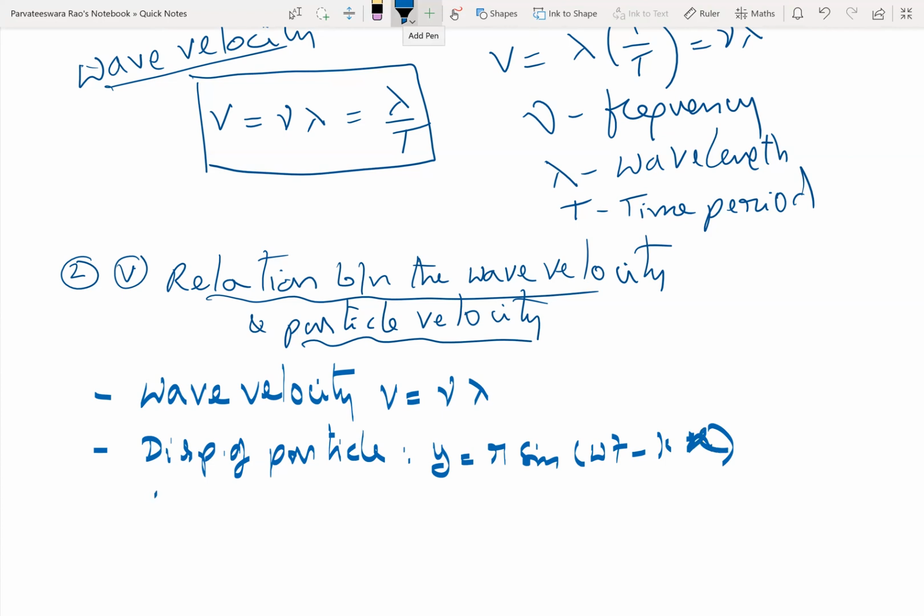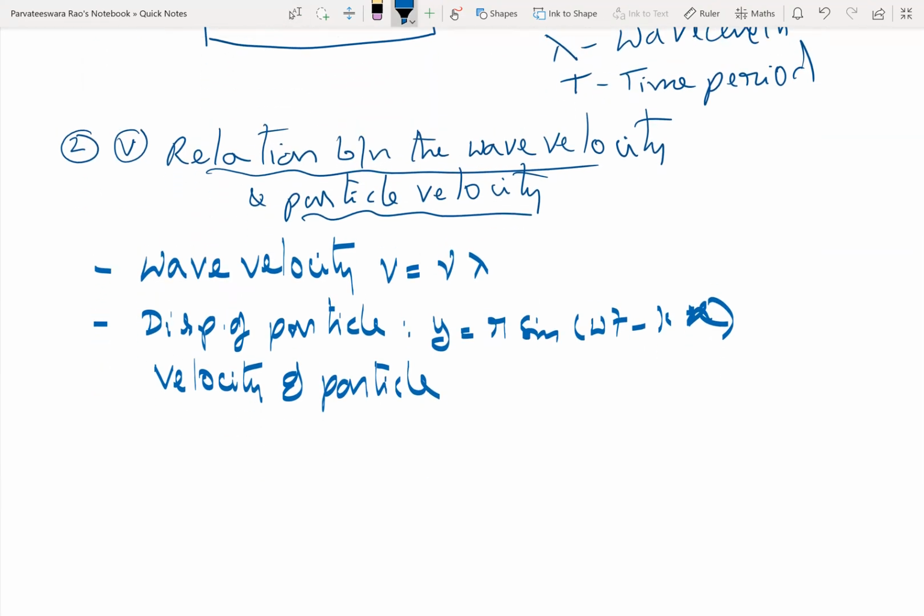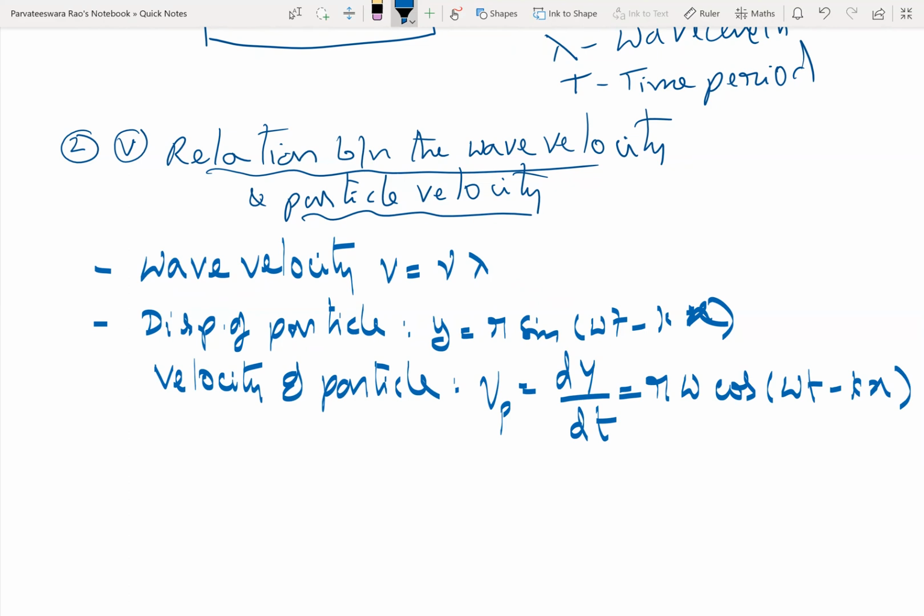So the velocity of the particle or the speed of the particle we will be getting as the time derivative of displacement. In oscillations lesson, we got the equation. We got it as minus, no need of minus sign, r omega cos omega t minus kx.